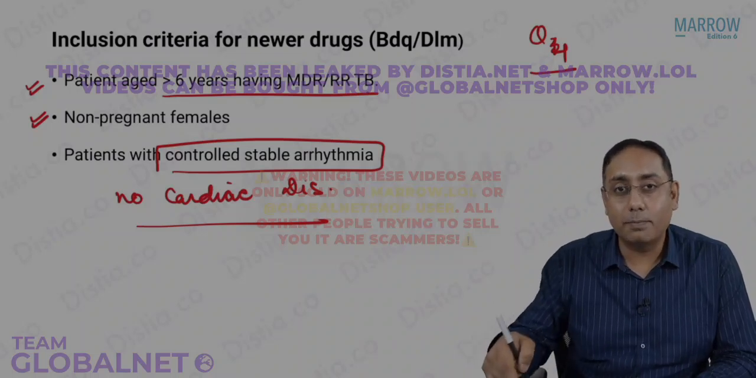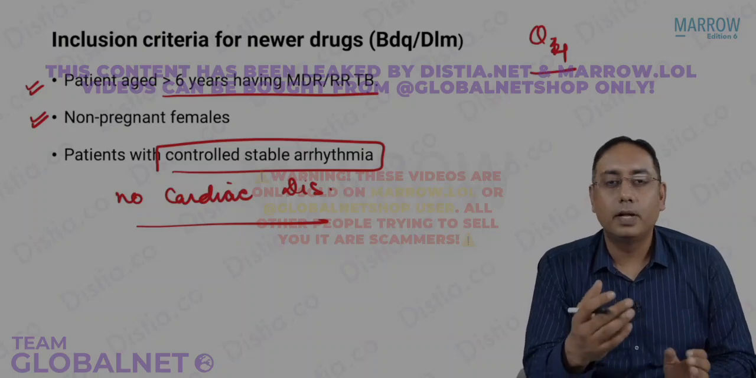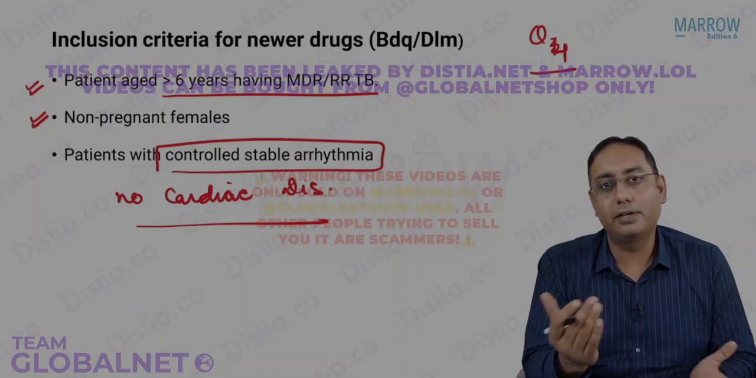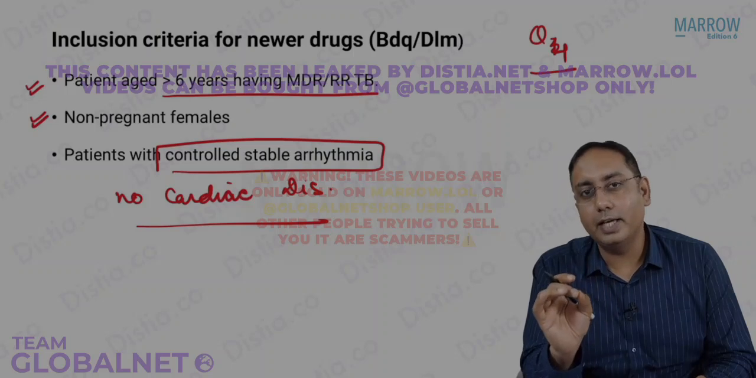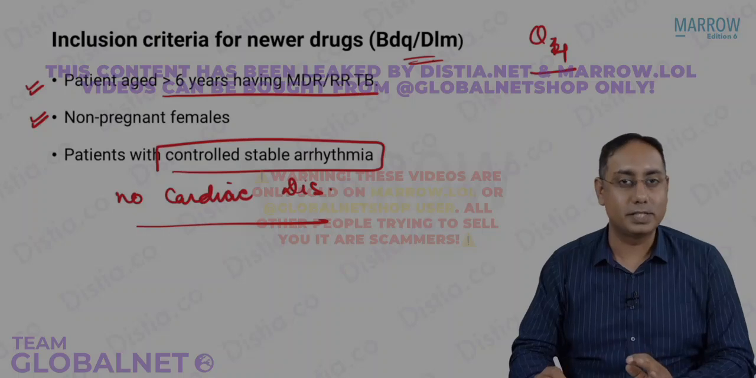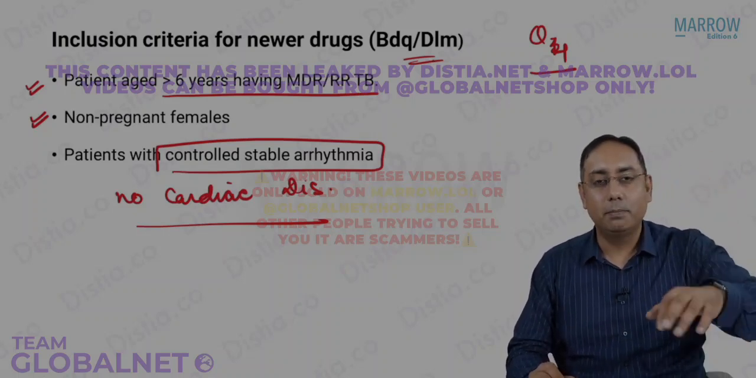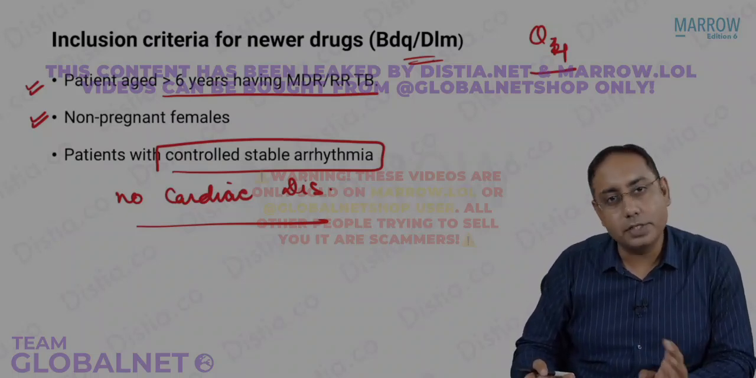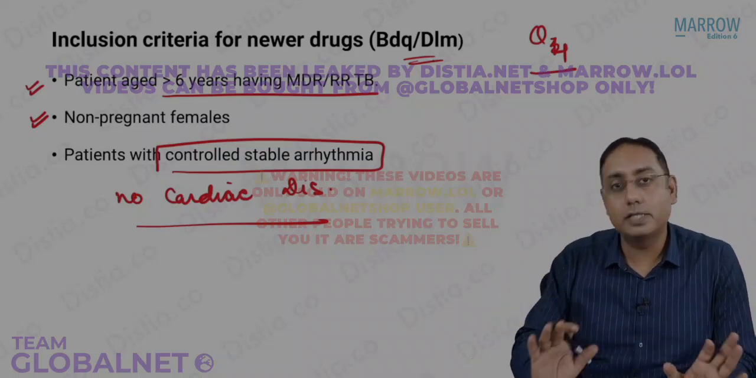Very recently, just a couple of weeks back, there has been some research going on about the use of bedaquiline even in age less than 5 years, but that is still under research. Currently, the NTEP says that bedaquiline should be used in age more than 6 years. Both bedaquiline and delamanid are to be used in age more than 6 years. Earlier, bedaquiline was only after 18 years and delamanid after 6 years, but now both can be used after 6 years in non-pregnant females and patients who do not have any cardiac abnormality. Even if they have arrhythmia, it should be a stable arrhythmia.